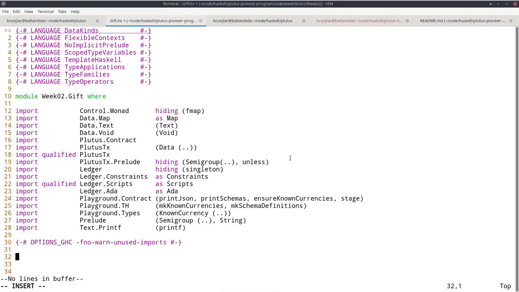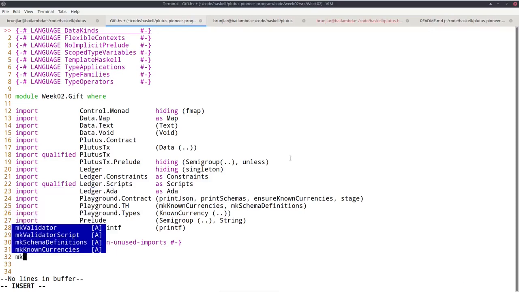And of course, the validator itself in the end will be a script living on the blockchain in Plutus Core, a low-level language based on the lambda calculus. But we don't have to write Plutus Core, we write Haskell. And I will explain later how we convert that Haskell into Plutus Core script.